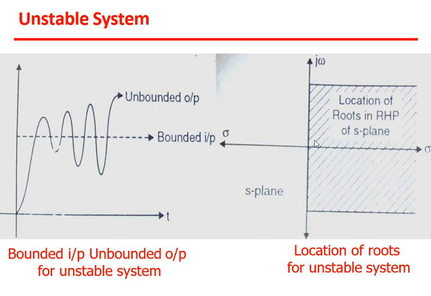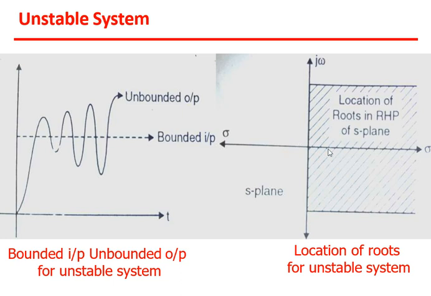always in the RHP. Okay, but one thing I want to tell you: we have discussed this left side LHP, and we have discussed this RHP. What will happen, or what will be the definition of that system, if the location of roots is on this y-axis, neither to the right side nor to the left side? Will it be stable, or unstable, or both? So just think about this, or otherwise we will cover it in upcoming slides. Just think over what your conclusion will be.